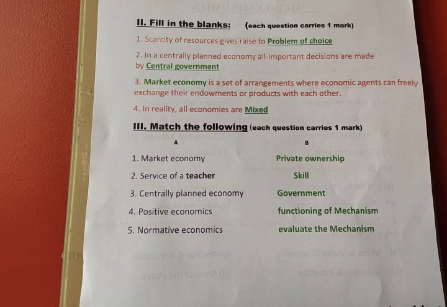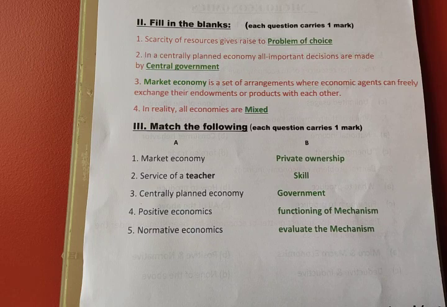Okay, A, another one is B. First one is market economy. Under the market economy, private people only own and manage the economic activities. So here they will take the decisions about what to produce, whom to produce, when to produce, how to produce, where to produce, all this. First one is market economy. Answer is private ownership.